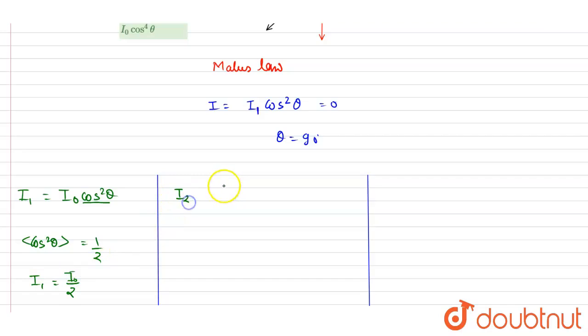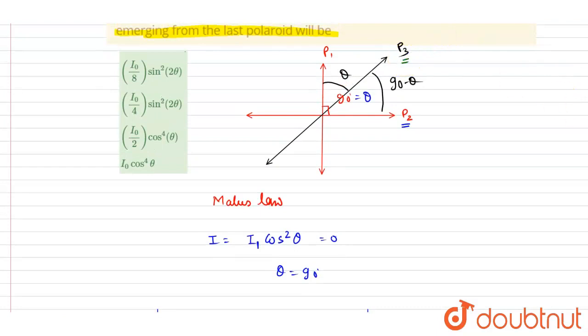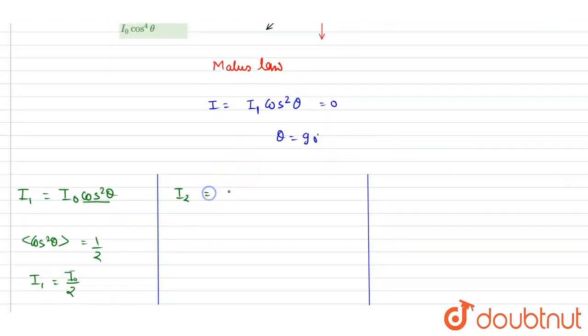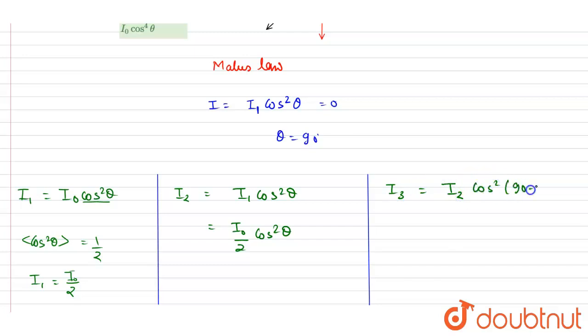From the second, I2. This one is making an angle theta here, so I will write I1 cos square theta, and I1 is I naught by 2. So it will be I naught by 2 cos square theta. Now after passing through the third polarizer, this intensity will be incident on it, times cos square of 90 minus theta. 90 minus theta gives sin theta. Put the value of I2: I naught by 2 cos square theta sin square theta.